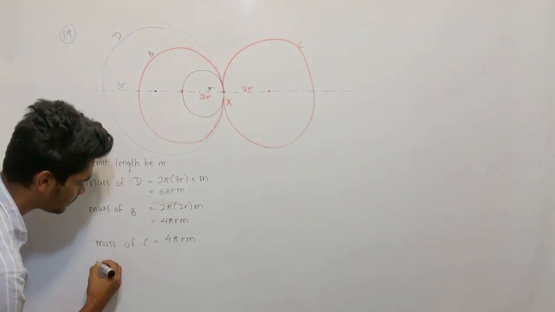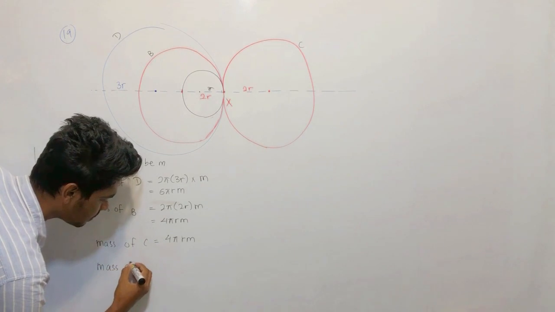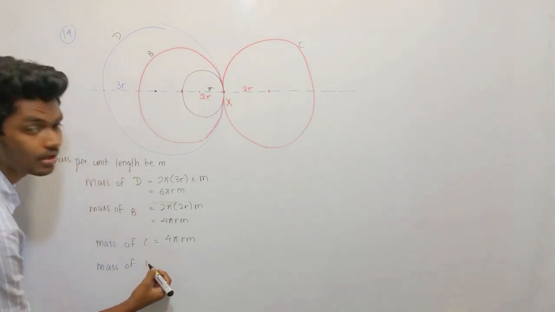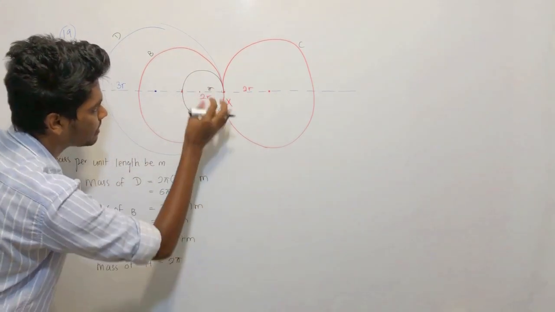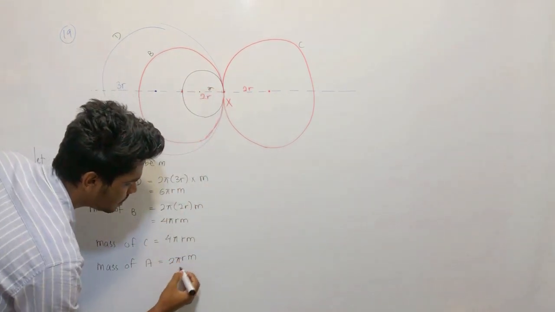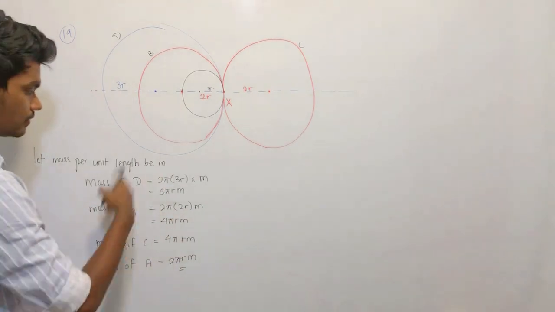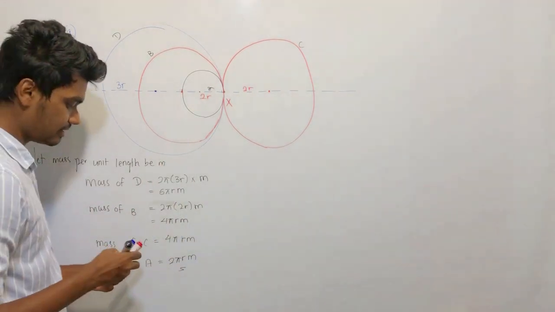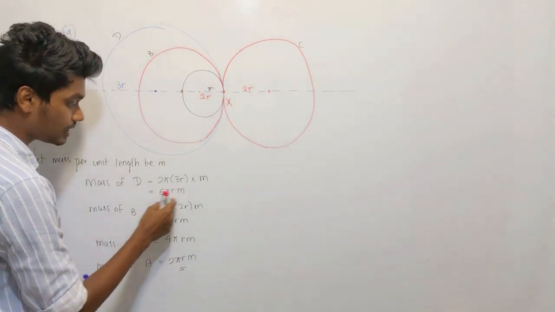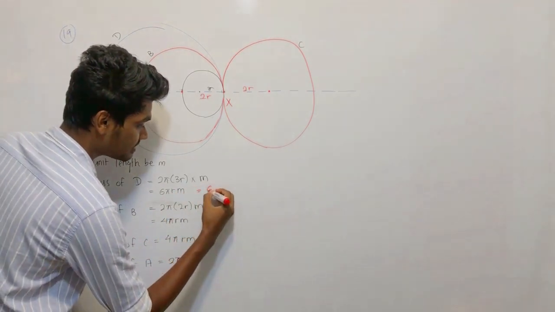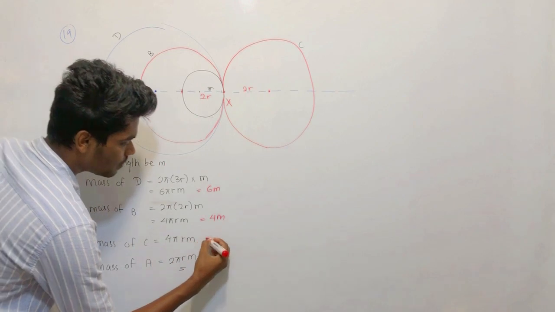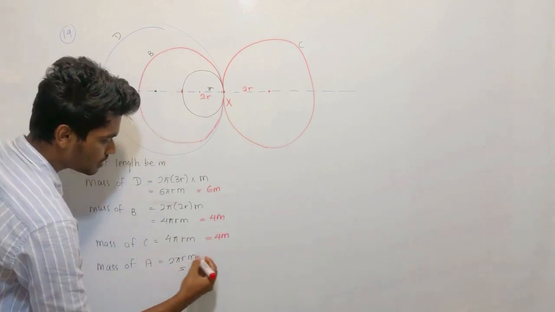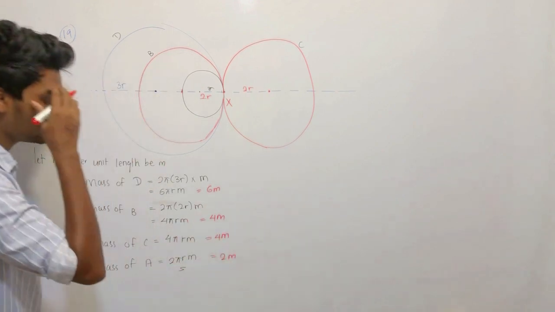And finally, mass of A: 2 pi into the radius, which is R, into m. So let's ignore the pi R part. Let's consider this as 6m, this is 4m, this is 4m. In the simplest ratio, this is 2m.